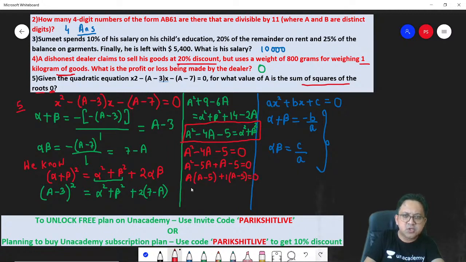Hopefully this is clear. What are the values? (a + 1)(a - 5) is equal to 0, correct? So the values are 5 or minus 1. That's the answer. 5 or minus 1 is your answer.